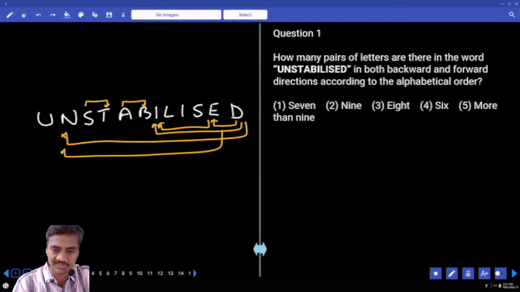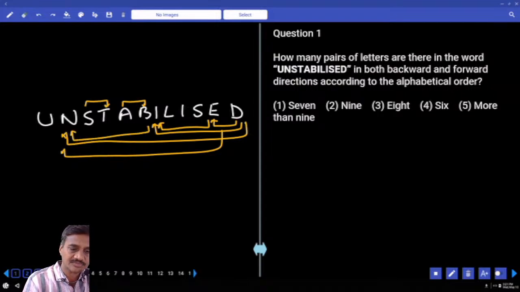And next one, S. No letter more than this one. And I, J, K, L, M, N, O, P, Q. And next one, L, M, N, O, P, Q, R, S. I, J, K, L, M, N. I to N, there is one more. Isn't it? Then next one, B, C, D, E, F, G. A, B, C, D, E. And T, U, V, W, that's it. And how many are there?